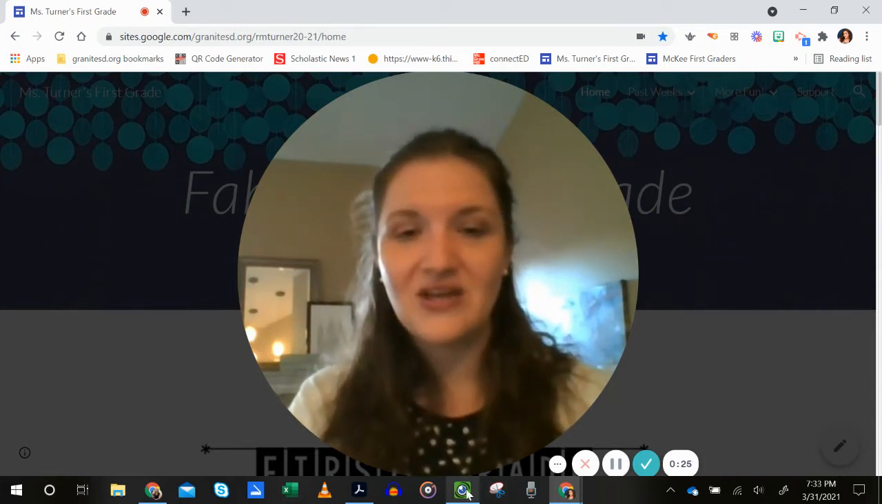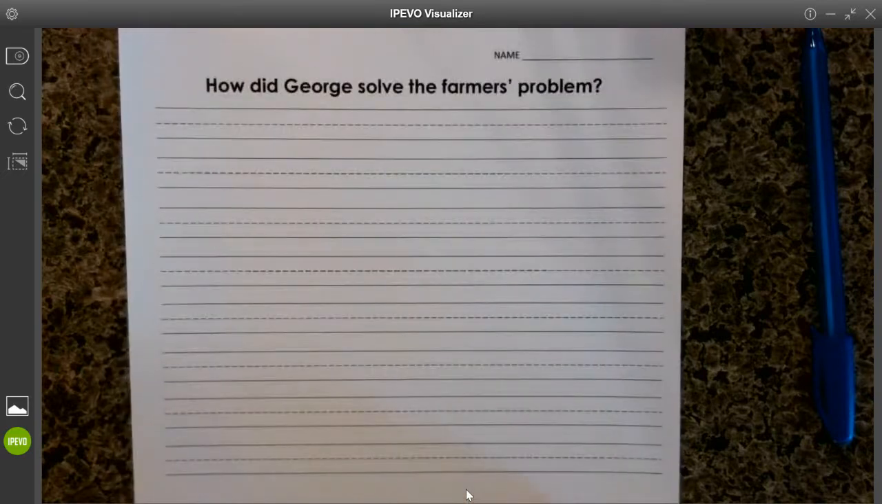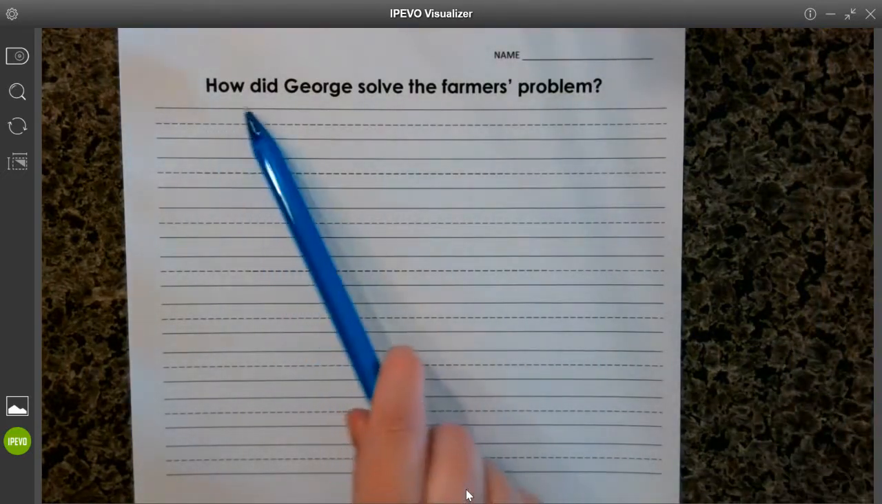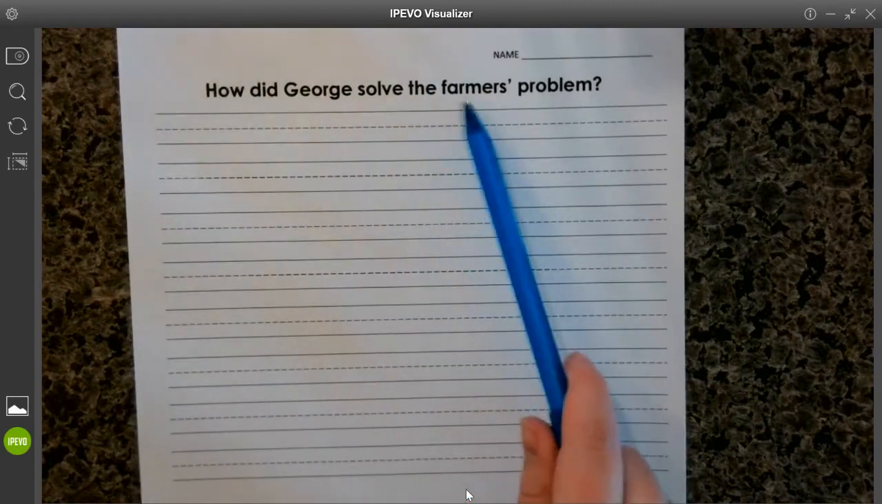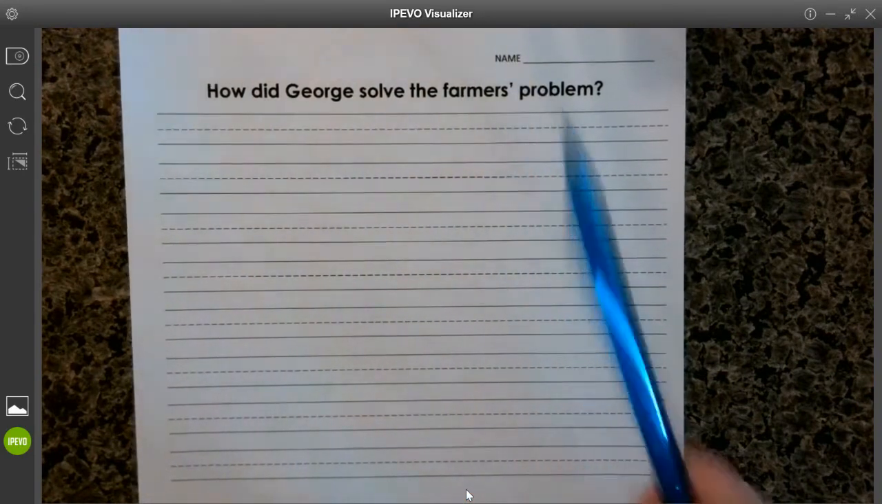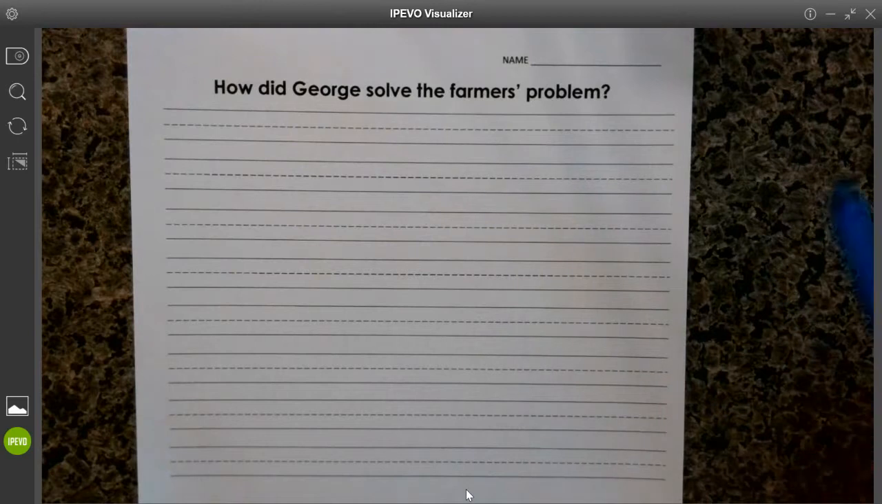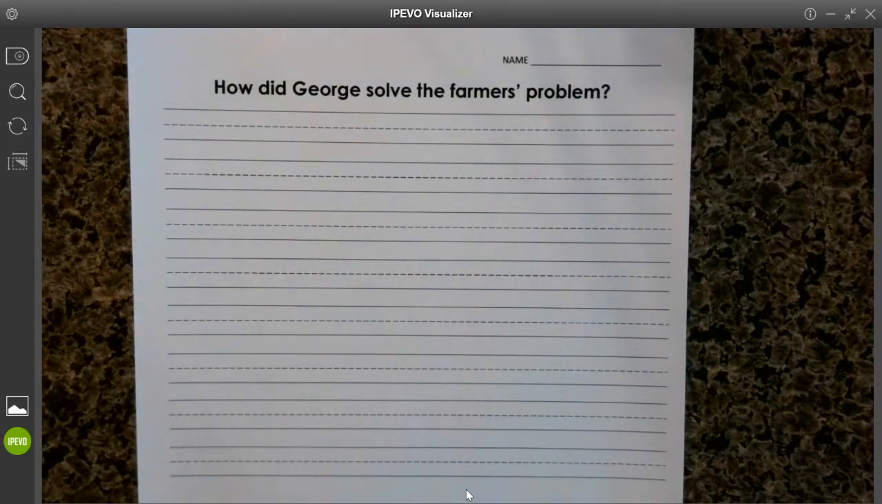Okay, so we have our paper ready to go, and the question is, how did George solve the farmer's problem? How did George solve the farmer's problem? Okay, think through all of those question words. Who, what, when, where, how, and why.